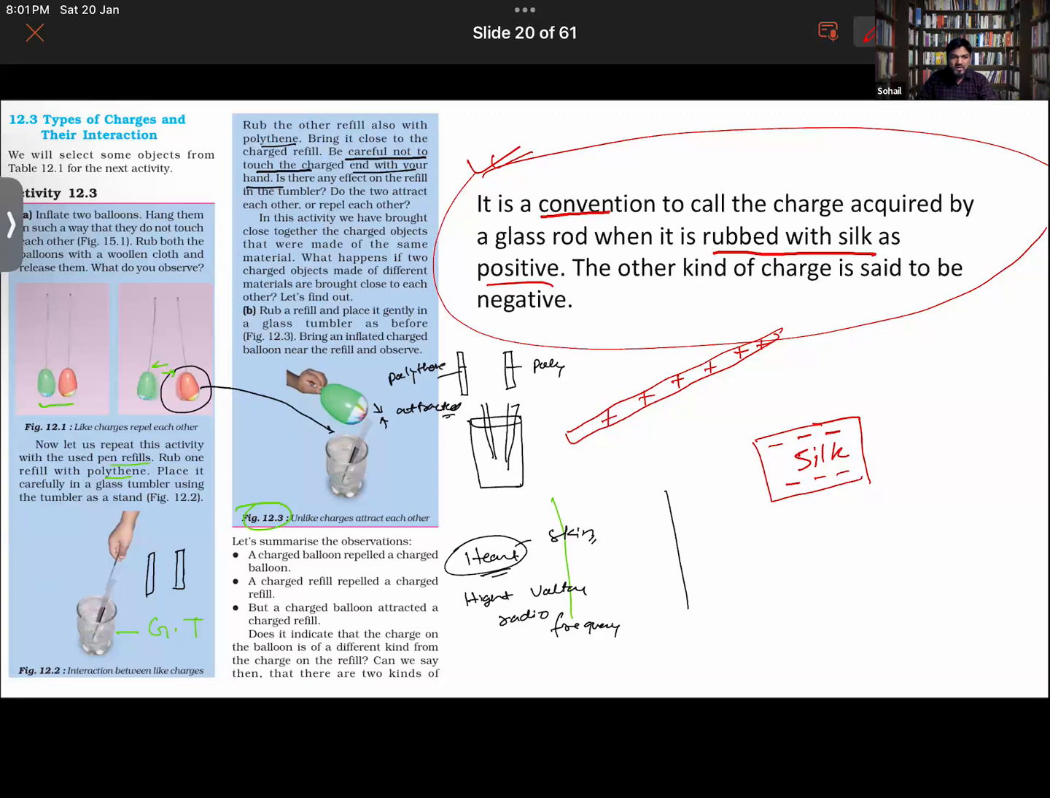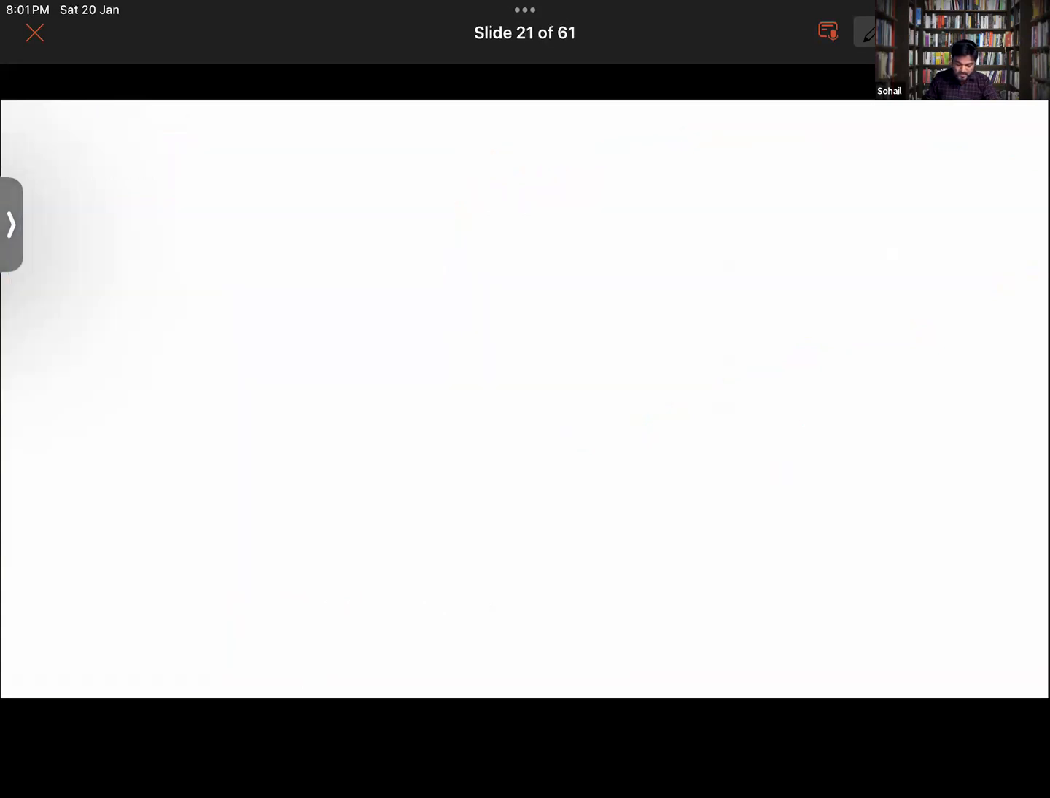So you guys will remember that. When you rub a glass rod with silk, it will be acquiring positive charge and the silk will be acquiring negative charge. So do remember that, always, in almost all cases. It will leave the glass rod positive while it itself will become negatively charged. So this is the concept of charge by rubbing that we were studying here.